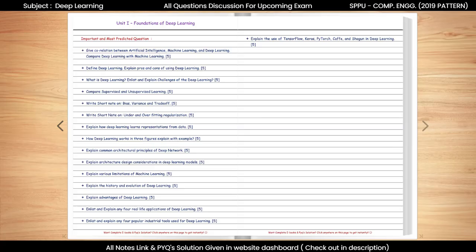Now, let us move on to our next important topic, definition of deep learning. From this topic, we can expect questions such as, define deep learning, explain pros and cons of using deep learning. Deep learning is a learning approach inspired by the human brain, where artificial neural networks with multiple layers learn representations of data step by step.